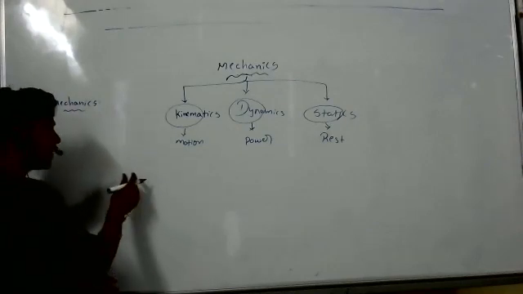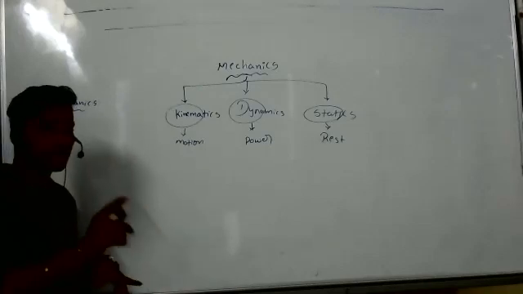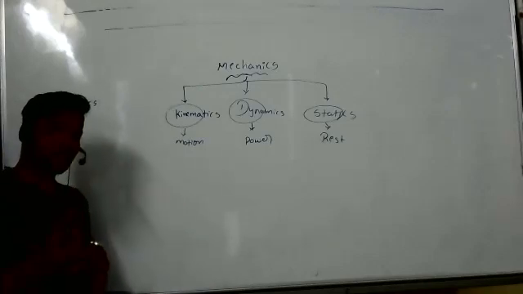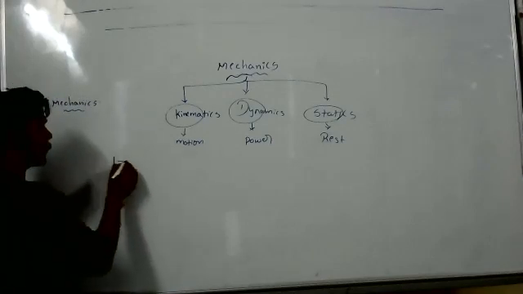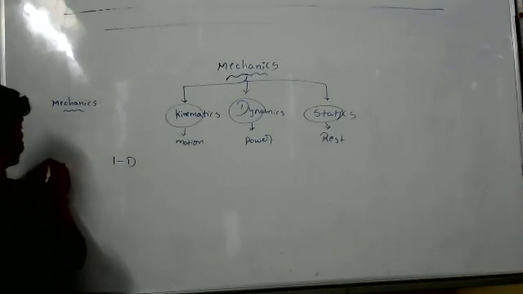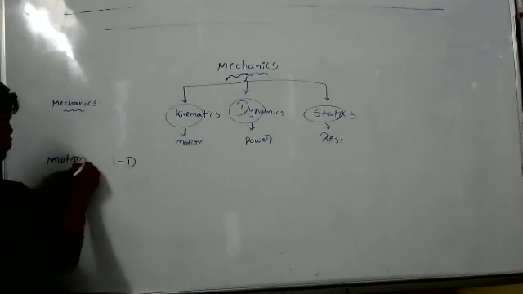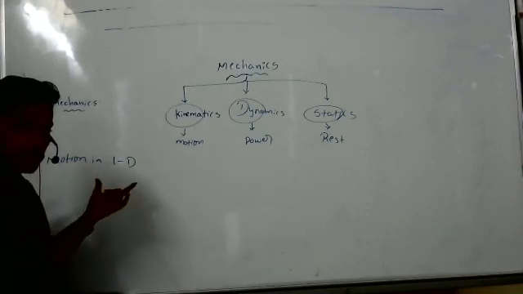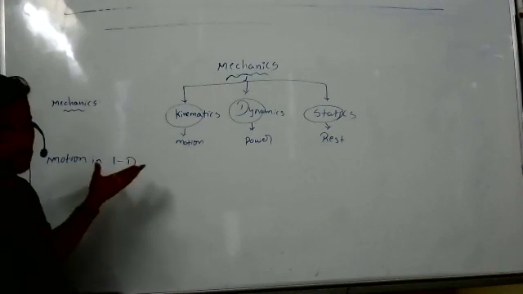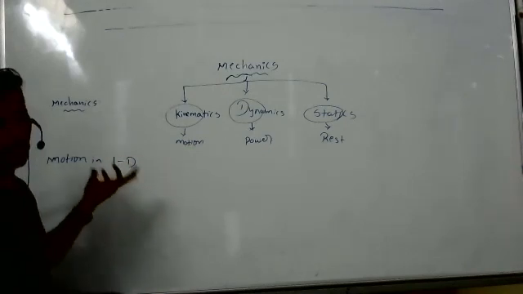Now in kinematics we are going to discuss two parts, 1D and 2D. First I'm going to discuss motion in 1D. That's what we will call motion in 1D. Yes, now your lesson started. Motion in 1D or 1D motion, whatever you want you can write.